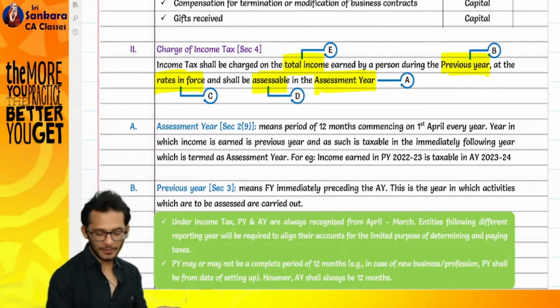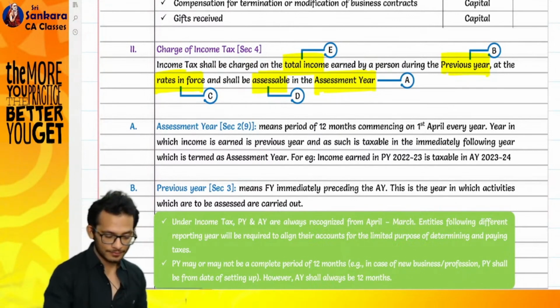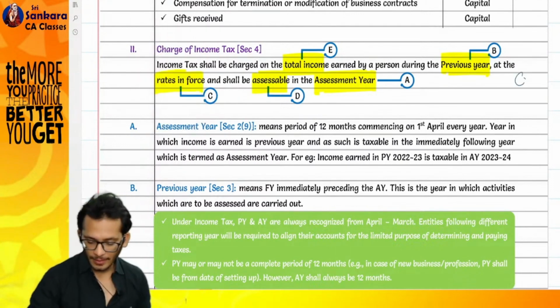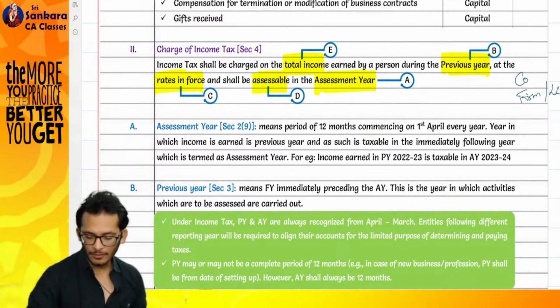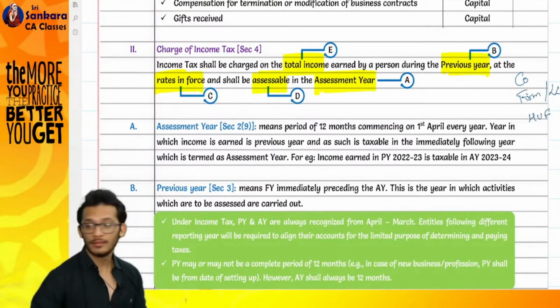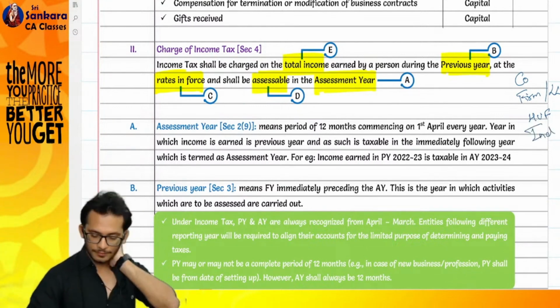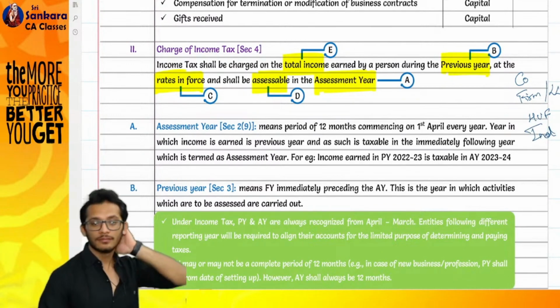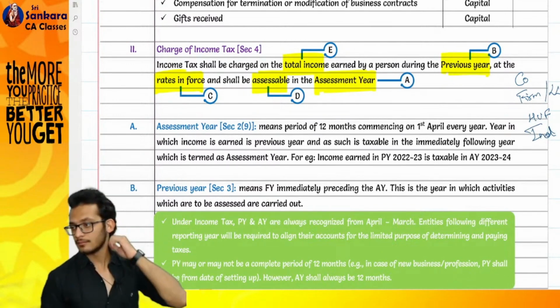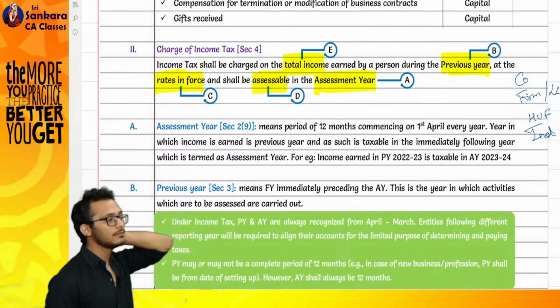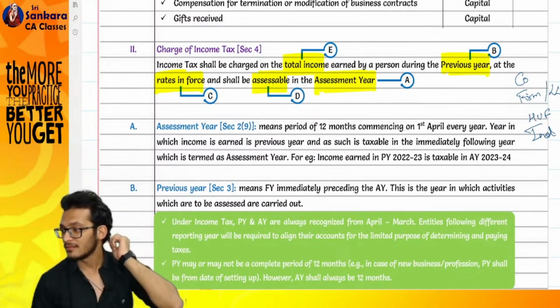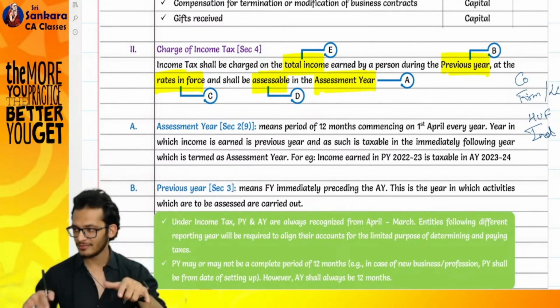Person includes, I heard company, firm. When you say firm, firm also includes LLP. Then HUF. Then individual, obviously. Then club.